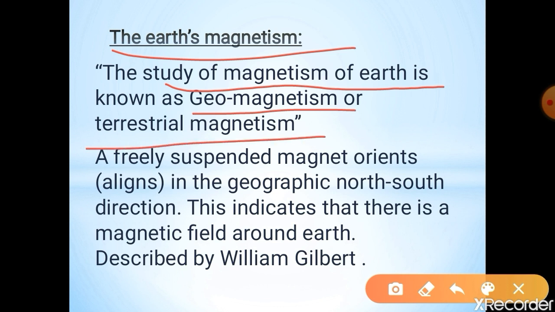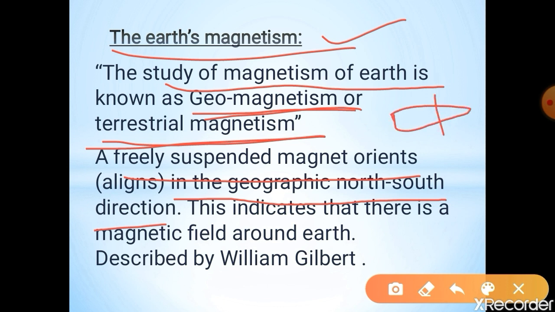A freely suspended magnet orients in the geographic north-south direction. We saw this in the last class. So a freely suspended magnet always points towards the north-south direction. This indicates that there is a magnetic field around the earth.